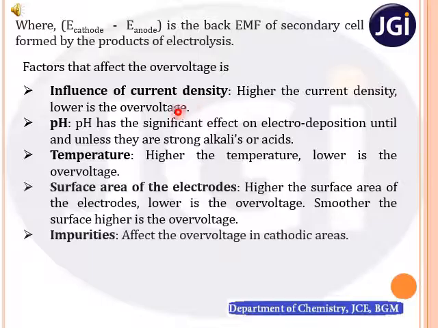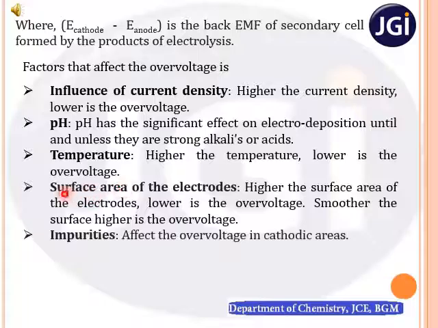Right? So the second factor is pH. pH has the significant effect on electrodeposition until and unless they are strong alkalis and or acids. It means if the electrolytic bath is having strong bases or strong acids, then only pH will have a significant effect on the electroplating. Otherwise, there is no significant effect of pH on the electrodeposition part. Right? So the third factor is temperature. If you increase the temperature, then we can reduce the over voltage.